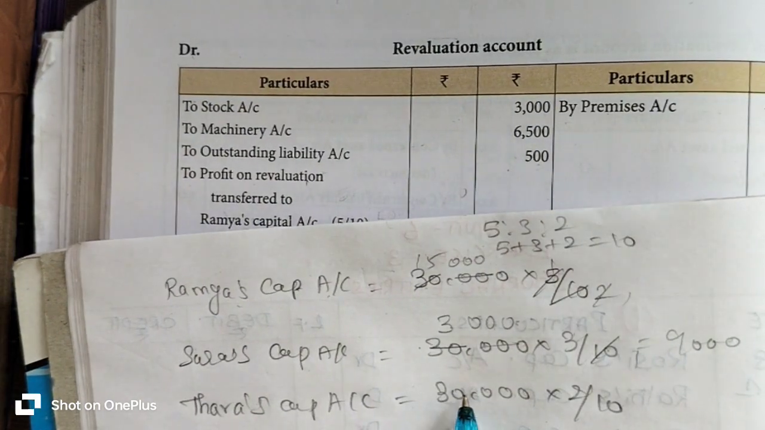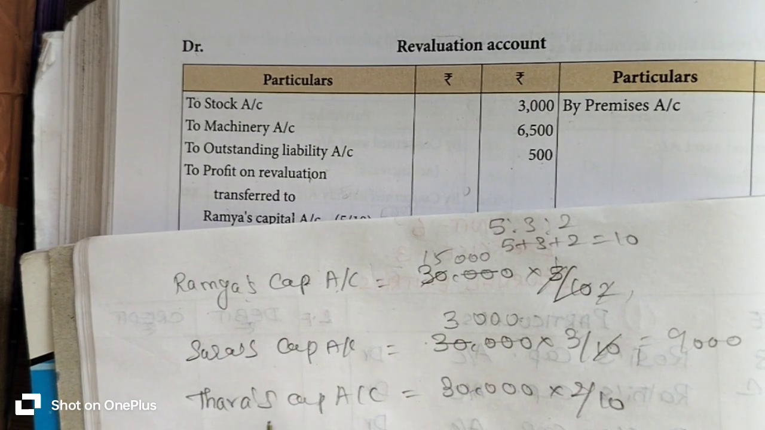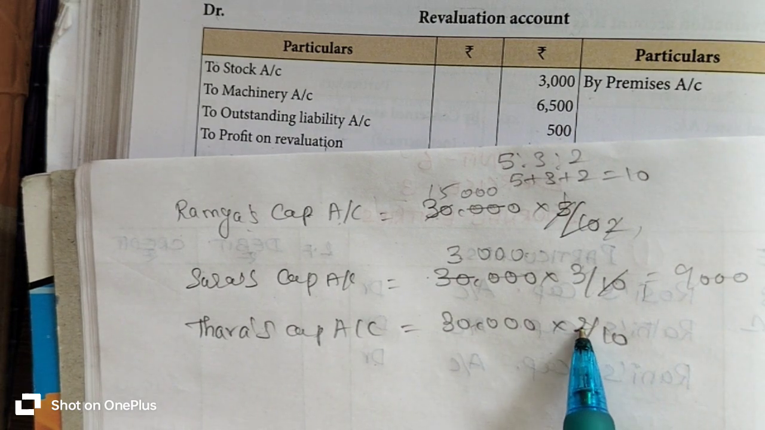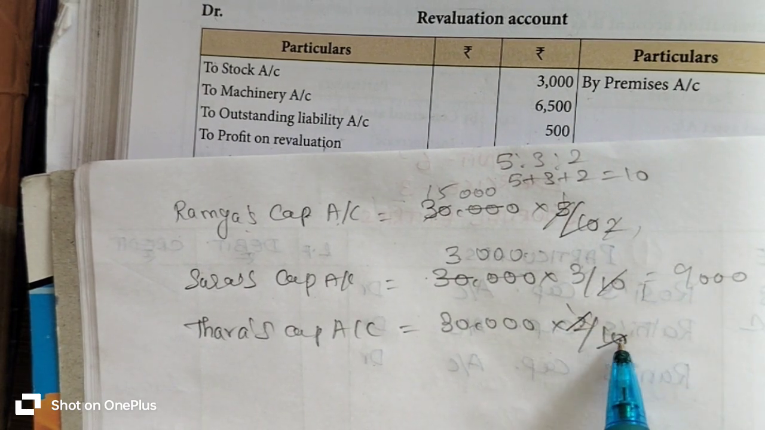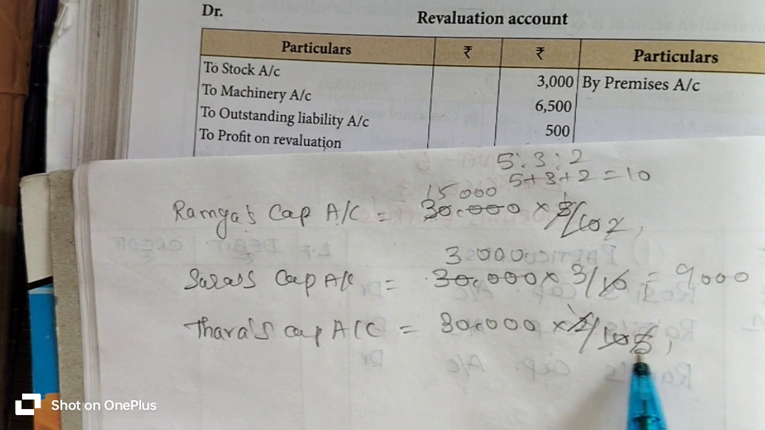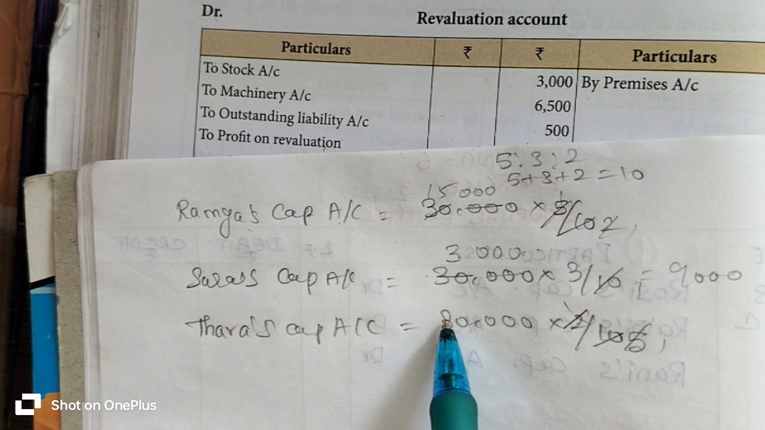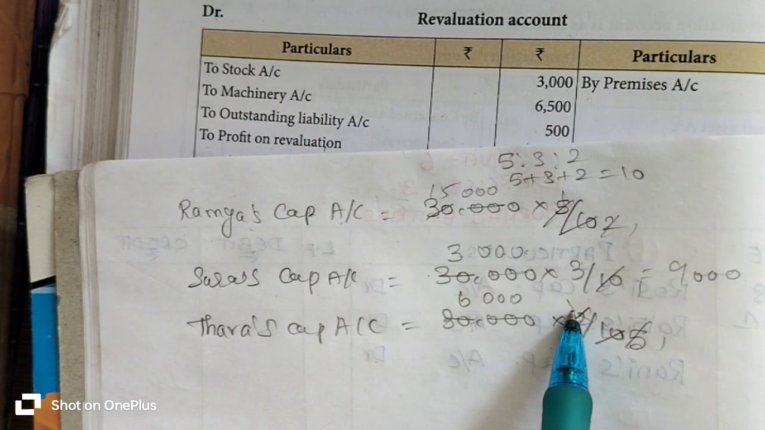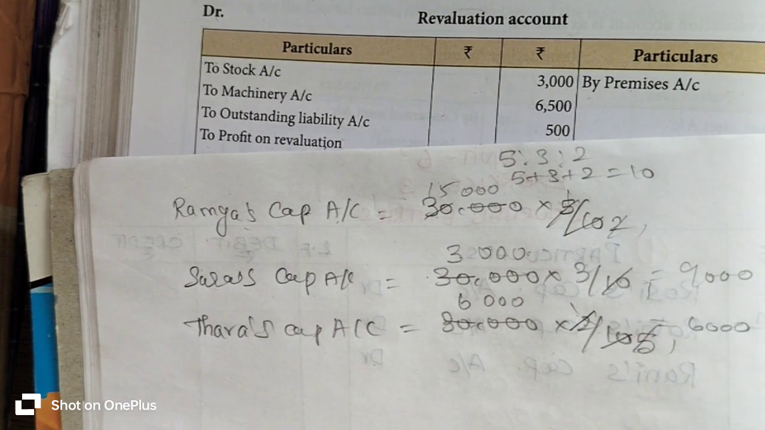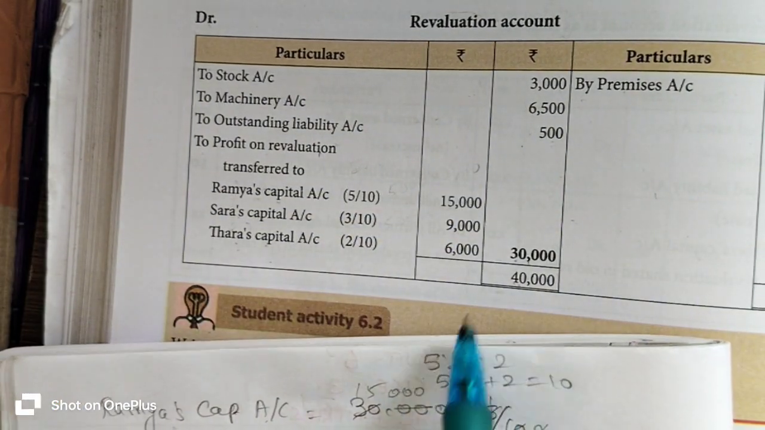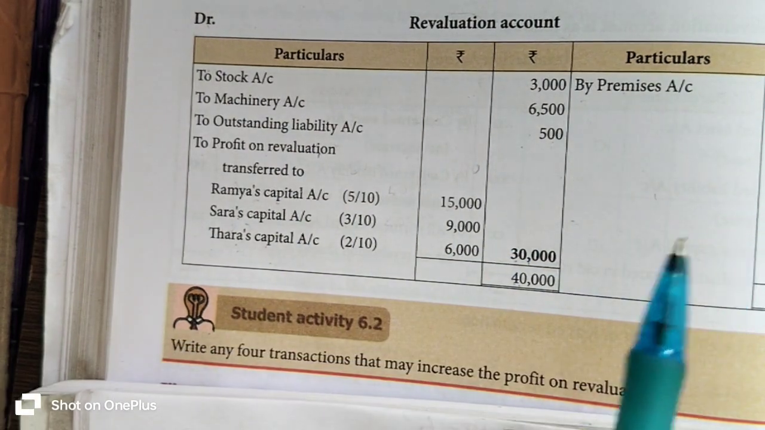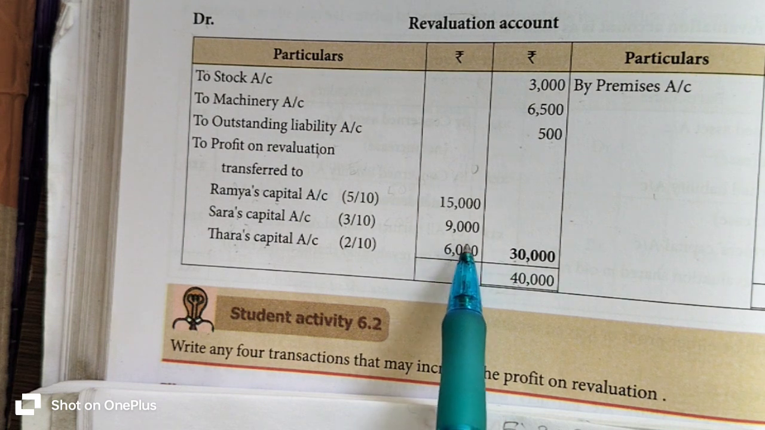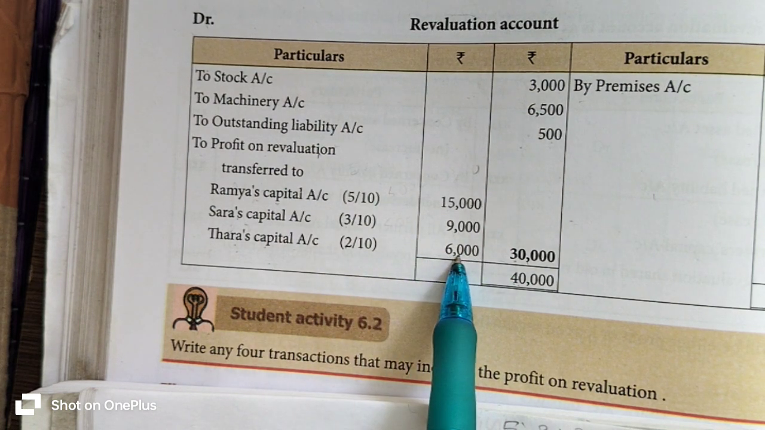Similarly, the 30,000 rupees profit will be transferred to Tara's capital account with Tara's old profit sharing ratio of 2 by 10. 30,000 into 2 by 10 gives 6,000 rupees. So that 30,000 rupees is transferred to Tara's capital account with Tara's old profit sharing ratio 2 by 10. Tara's capital gets 6,000 rupees.